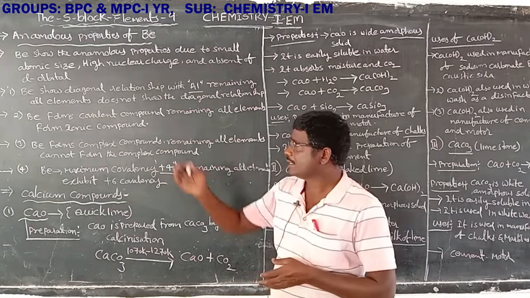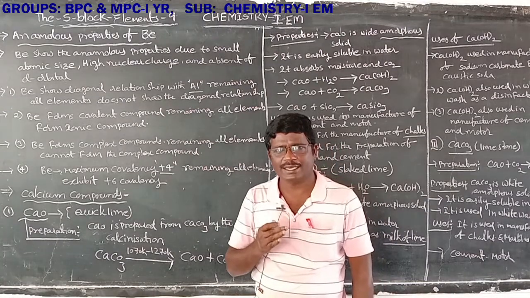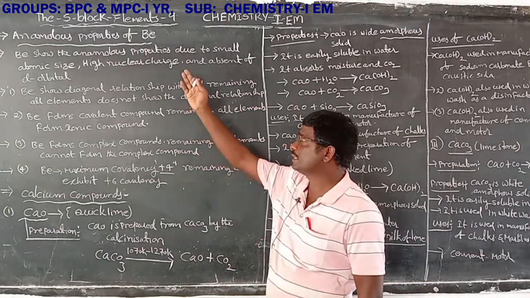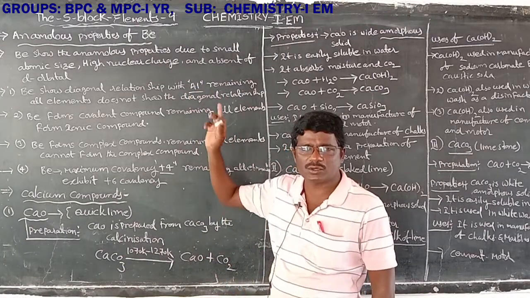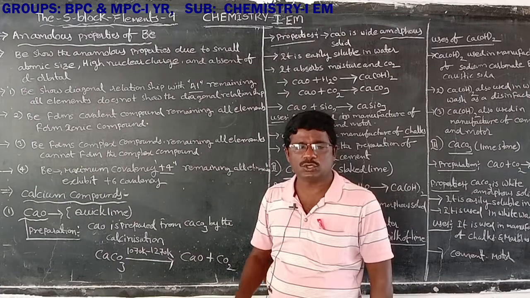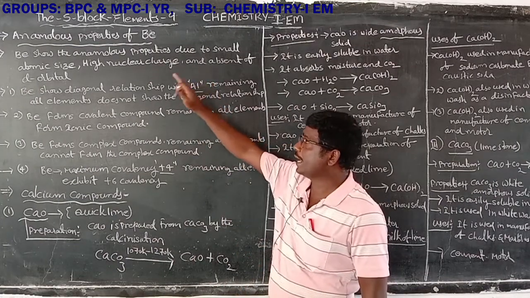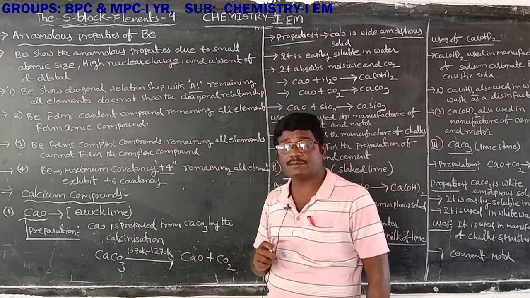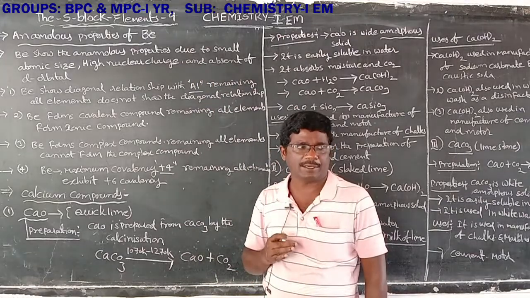In the second A group, the alkaline earth metals, beryllium is the first element. So beryllium shows anomalous properties, due to its small atomic size, high nuclear charge and absence of d orbitals.